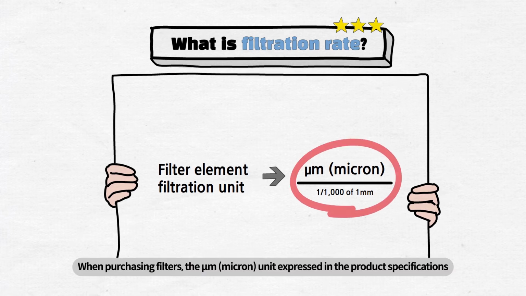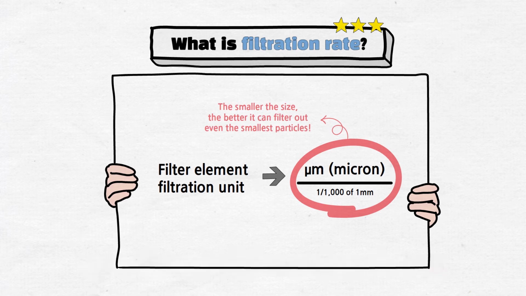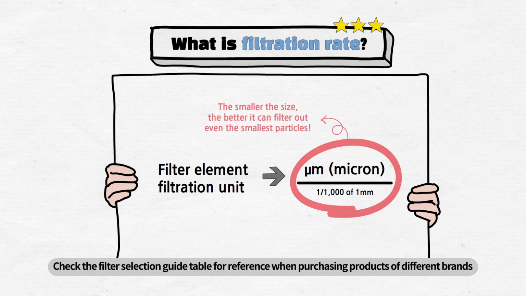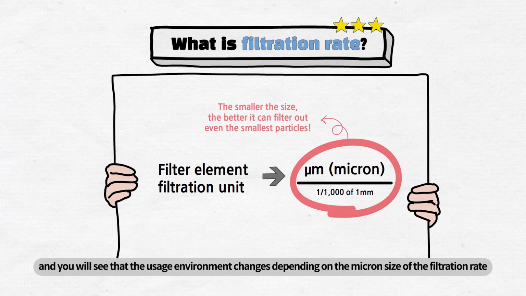When purchasing filters, the micron unit expressed in the product specifications means that the smaller the number, the tinier the particle that can be filtered out. Check the filter selection guide table for reference when purchasing products of different brands. And you will see that the usage environment changes depending on the micron size of the filtration rate.